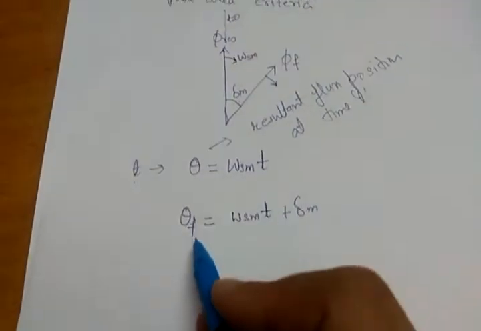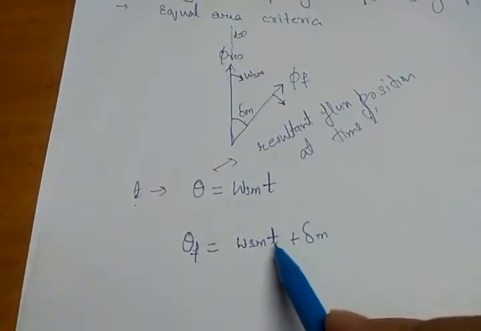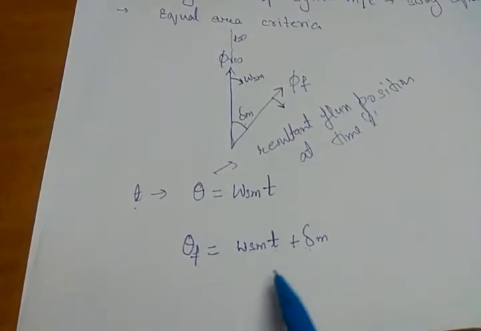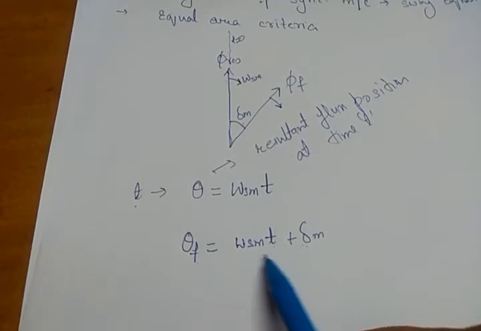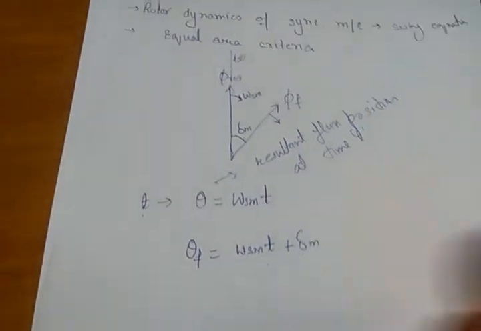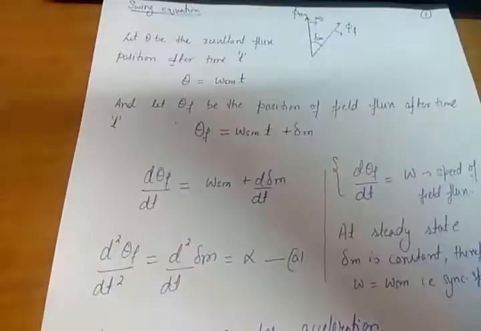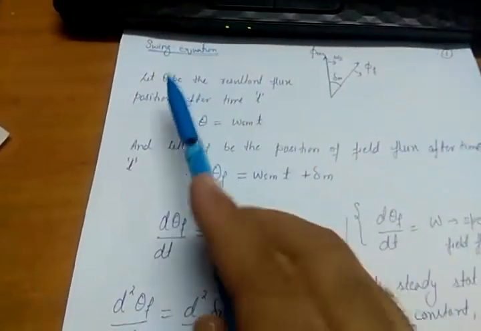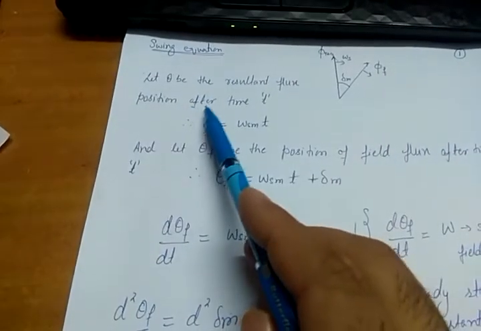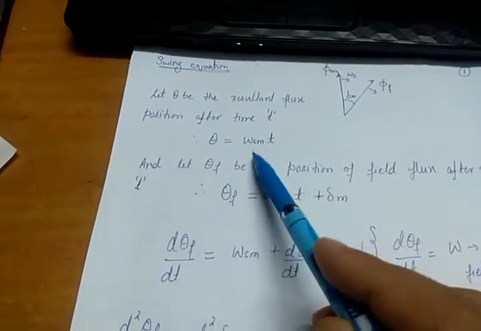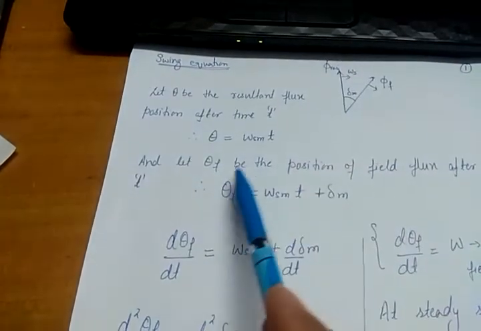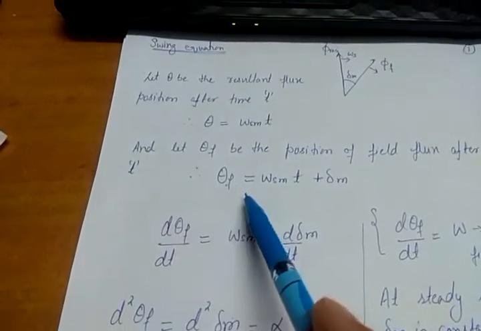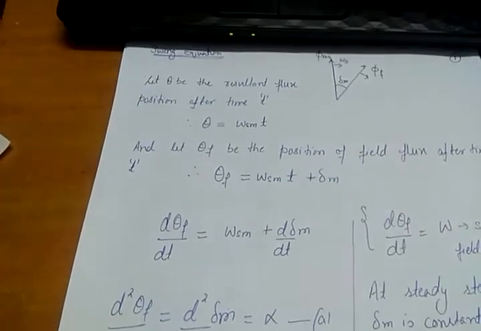The field flux position, which I am denoting by theta f, is nothing but omega sm t plus delta m, because the field flux also rotates by the same angle, omega sm t. So I am assuming let theta be the resultant flux position after time t. So theta is given by omega sm into t, and let theta f be the position of the field flux after time t. So theta f will be equal to omega sm t plus delta m.